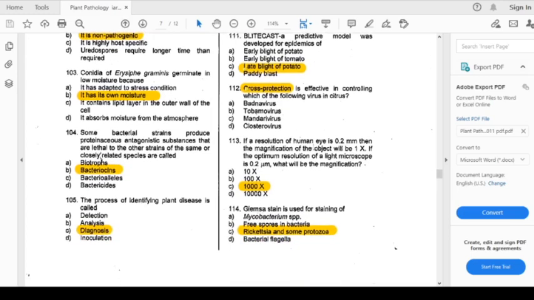Now we will come to question number 113. If the resolution of the human eye is 0.2 mm, then the magnification of the object will be 1x. If the optimum resolution of the light microscope is 0.2 micron, what will be the magnification? 1000x is the answer.